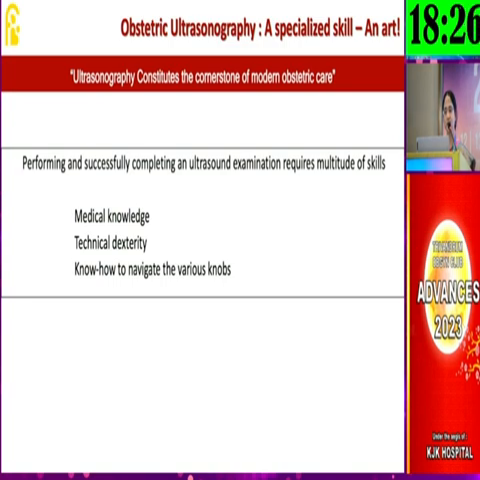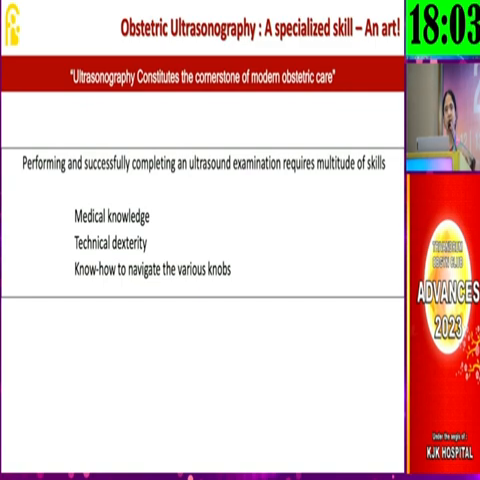So as you all understand, ultrasonography constitutes the cornerstone of modern obstetric care. All those consultants assembled here, if any one of you says that, no, I can manage the pregnancy without ultrasound, you may raise your hand. Thank you, nobody. So without ultrasonography, we cannot manage pregnancy, even though it is supposed to be low risk.